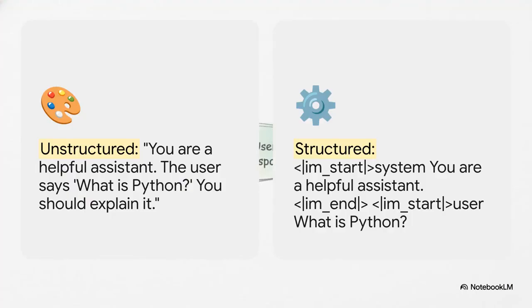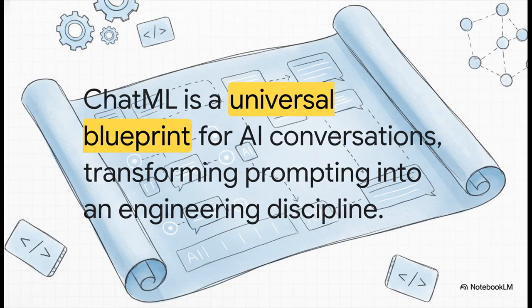On the left, you have the art. It's this one big, jumbled instruction. It's messy. On the right, you have the engineering. It's clean, it's structured with clear labels for who's who. Which one do you think a machine is going to prefer? It's a no-brainer. And that right there is the solution. To get rid of all that ambiguity, to kill the guesswork, developers created a kind of universal blueprint for AI conversations. And that blueprint is called ChatML.